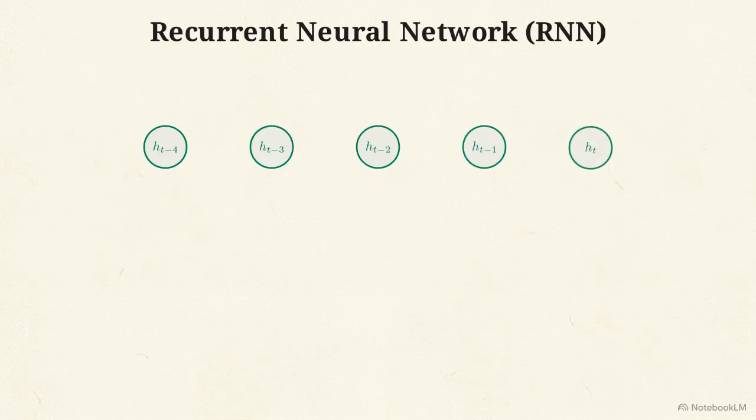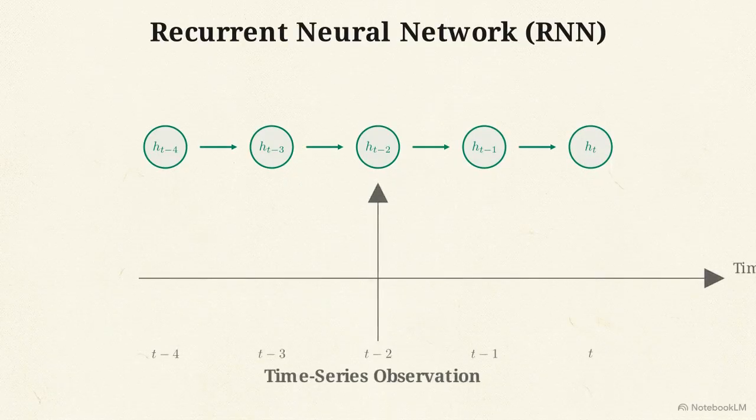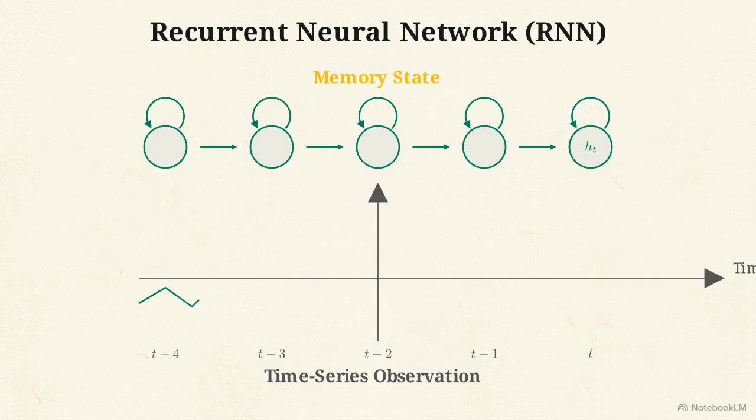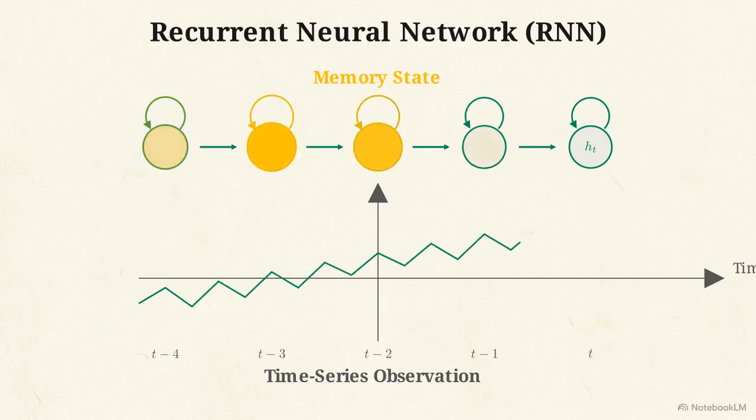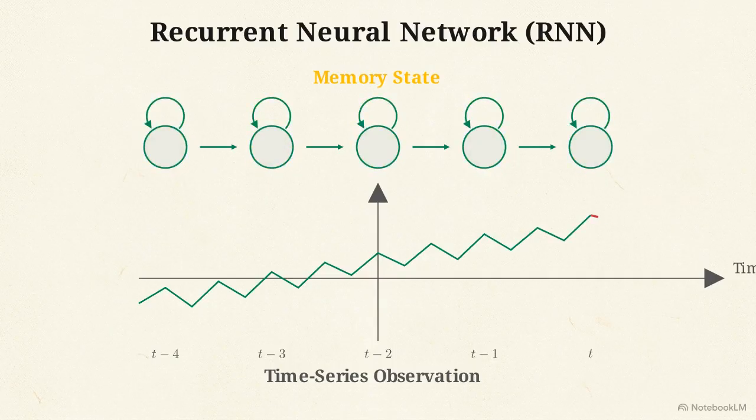Switching to a sequential layout, we see recurrent neural networks, or RNNs. This architecture is designed explicitly for sequential data structures. Notice the internal feedback loops. These loops form a memory state by routing information backward, a critical mechanism for forecasting time series data or translating natural language.